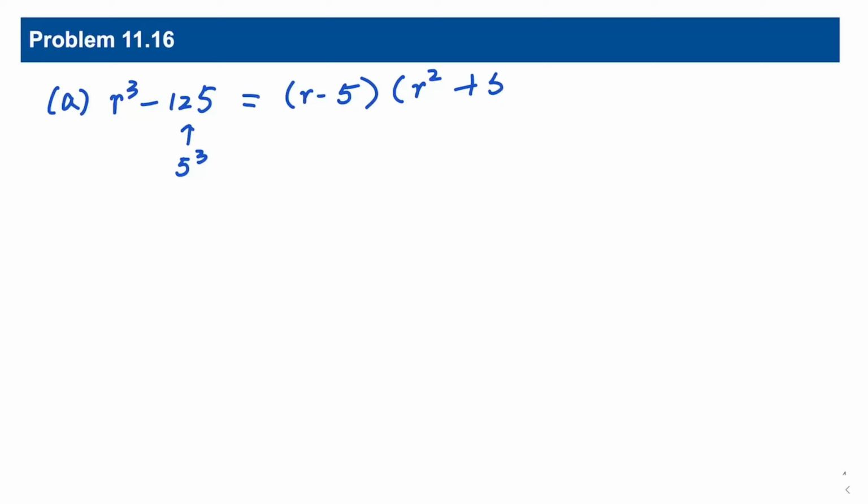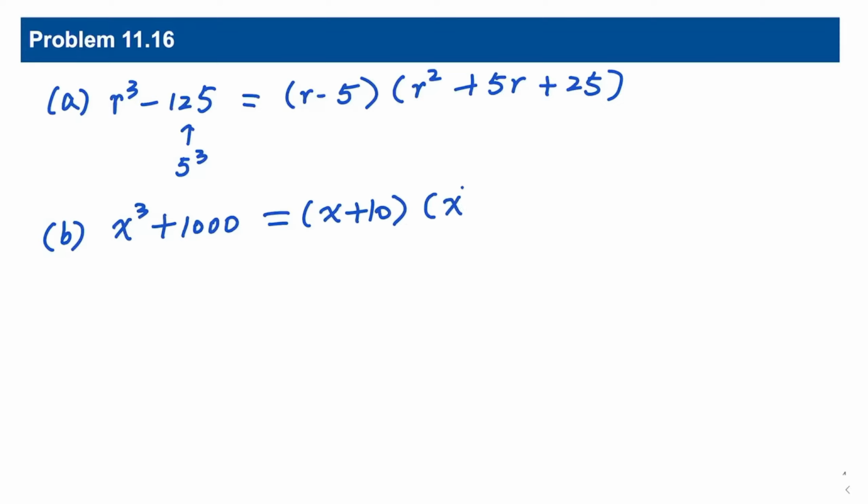Problem 11.16. Factor each of the following. A. r cubed minus 125. 125 is 5 cubed, so this is r minus 5 times r squared plus 5r plus 25. B. x cubed plus 1000. That's x plus 10 times x squared minus 10x plus 100.